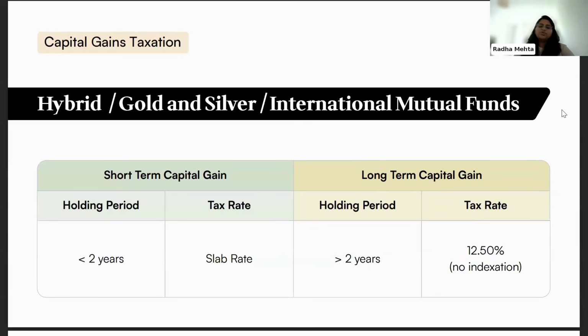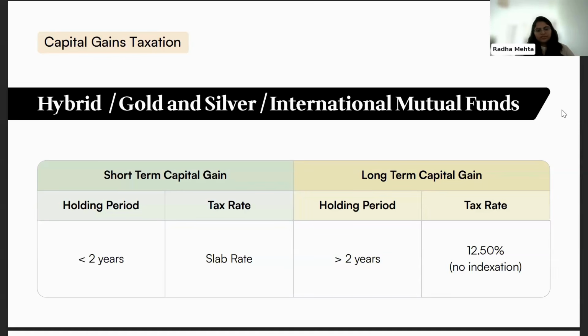Here it is important to know that for hybrid mutual funds, the definition was specified just last year. Before that, there was some ambiguity with regard to hybrid mutual funds. Now it is very clear that if holdings are between 35 to 65% only, then it will be classified as hybrid. If it is more than 65% in equity, it is pure equity. If it is more than 65% in debt and money market, it is purely debt. Other than that, everything will fall under hybrid.